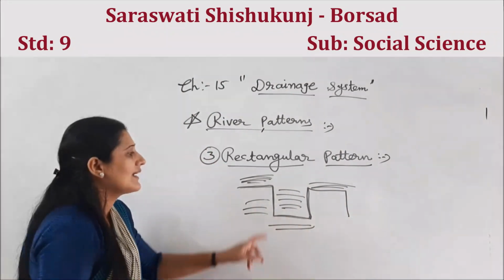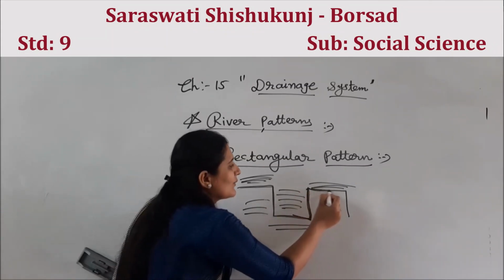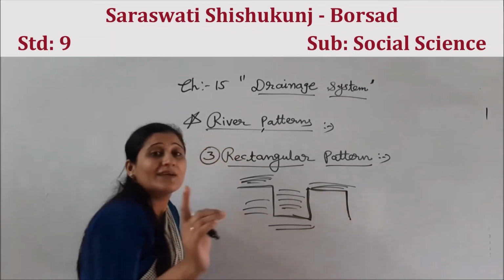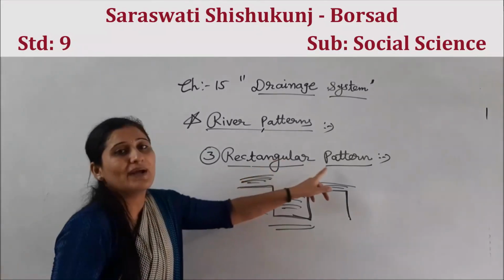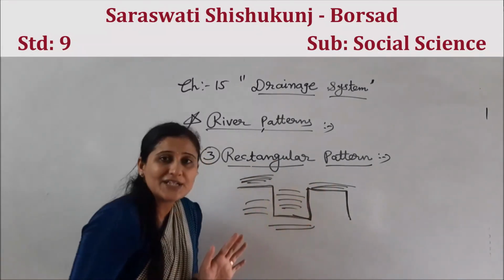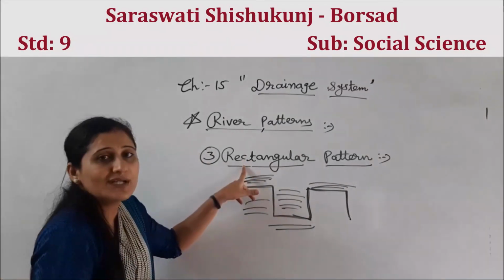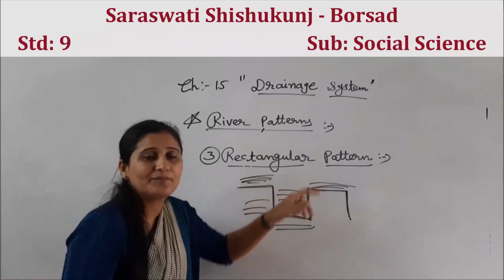One big river and its tributaries, one other river will come in the form of stream, then going further, then down. This way we can say it looks rectangular, the rectangular pattern. One main river and their tributaries. So have you understood rectangular pattern?